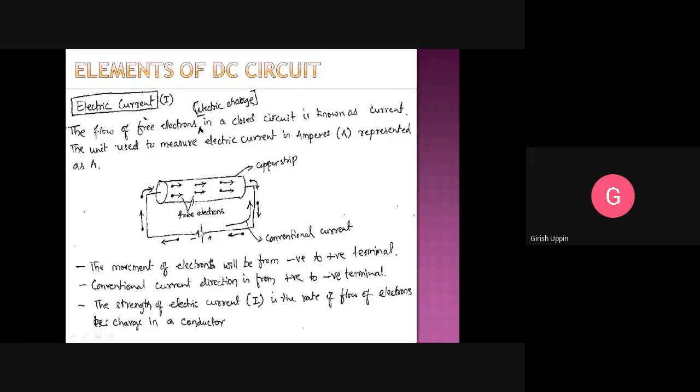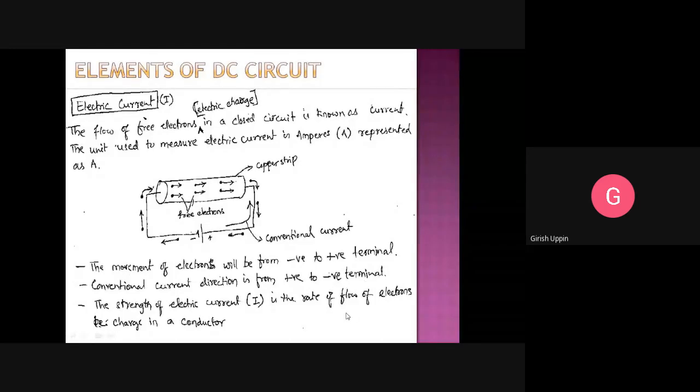This is the example here. These are the free electrons that are moving when a voltage source is applied. The direction of the electrons, as you know, is opposite to the conventional direction of the current. So let us just focus on the conventional direction of the current. That current flows from the positive plate through the load, and it comes back to the negative plate. The movement of electrons will be from negative to positive terminal and conventional current is from positive to negative terminal.